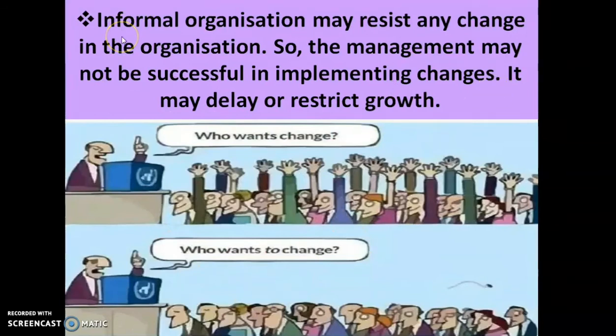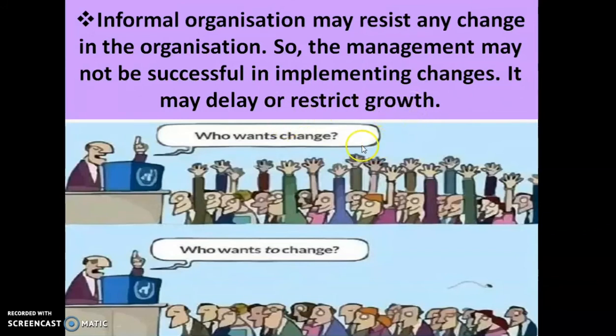Next point of disadvantage of informal organization is that informal organization may resist any change in the organization. So the management may not be successful in implementing changes. It may delay or restrict growth.